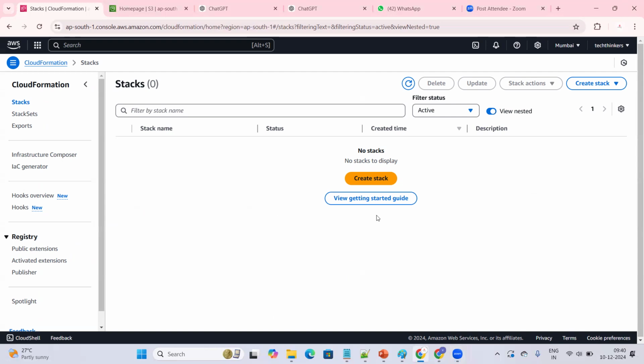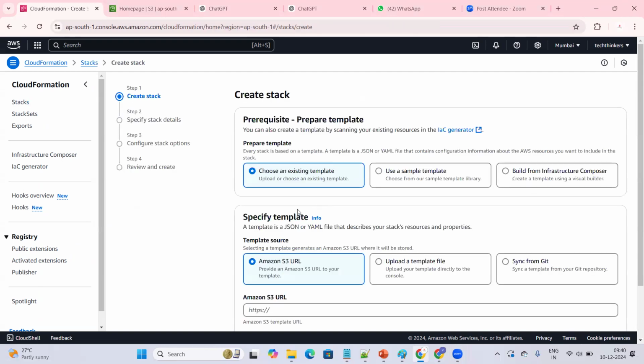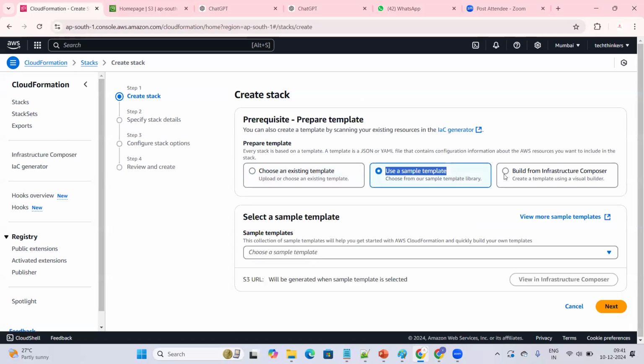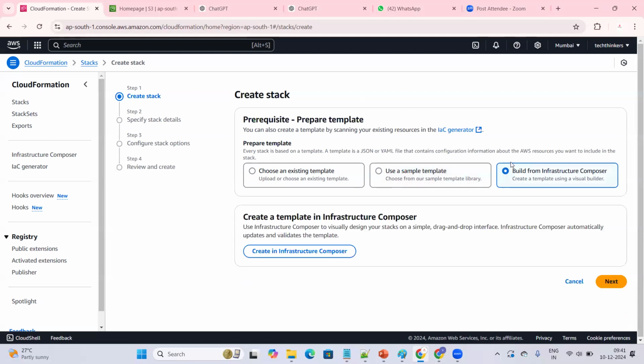Now we are going to create a stack. First of all, I'll go to the stacks. I don't have any stacks for now. I'll click create stack. And you see here, first we have multiple options. If I already have the code in the form of a template, I can choose that one. If I want to use an existing sample template, I can go for it. If I want to write the code in YAML or JSON format, first we will go for build from Infrastructure Composer.